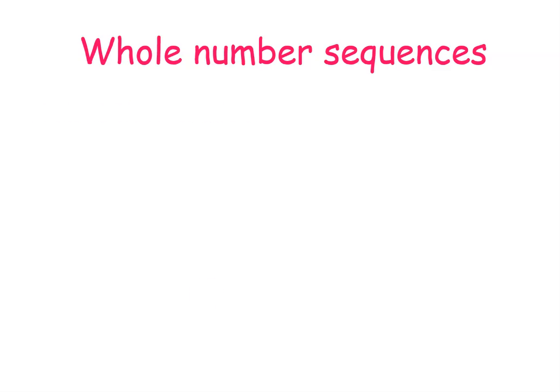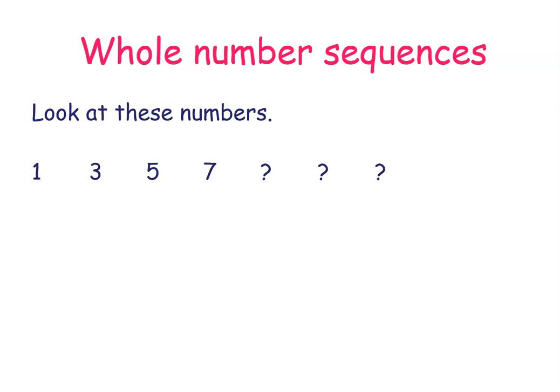Let's take one example. Look at these numbers: 1, 3, 5, 7. There are three question marks here. Could you please notice which three numbers come after 7? Between 1 and 3, there's a jump of 2. So 1 plus 2 becomes 3. Between 3 and 5, again a jump of 2. So 3 plus 2 becomes 5. Then 5 plus 2 becomes 7. So the next number will be 7 plus 2, that is 9. And 9 plus 2, that is 11. And 11 plus 2, that is 13.